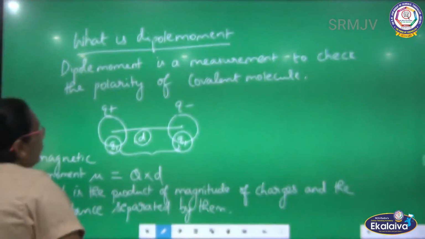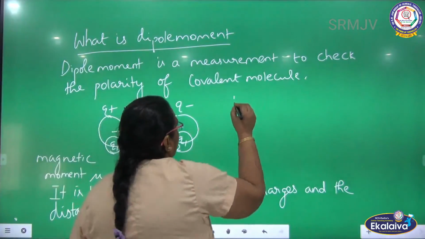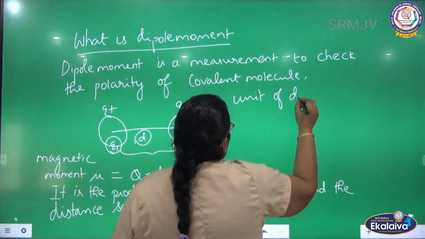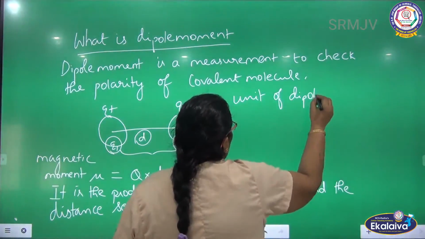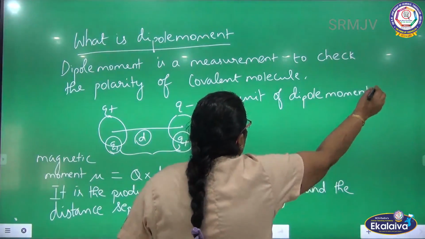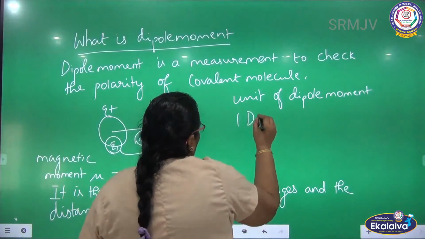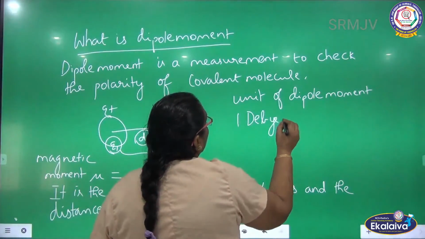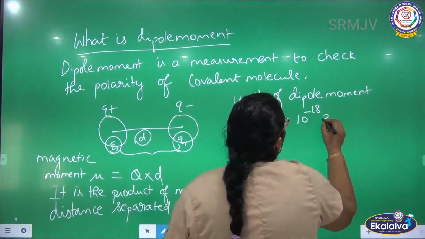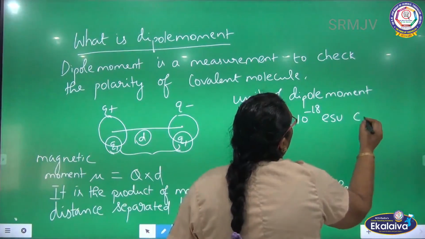Actually, the unit for dipole moment is the debye. 1 debye is equal to 10 power minus 18 ESU centimeter.